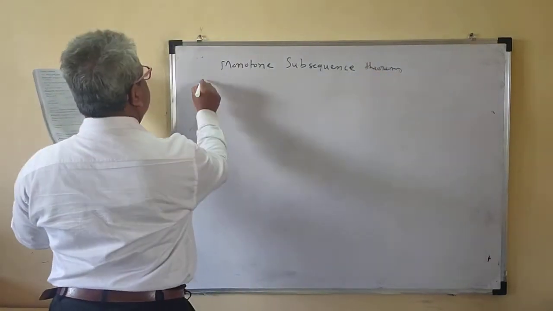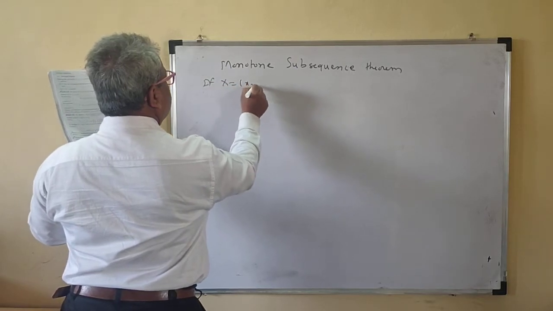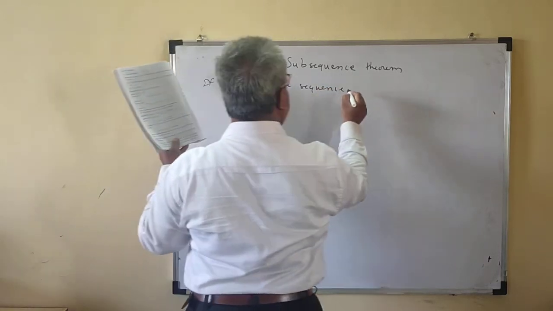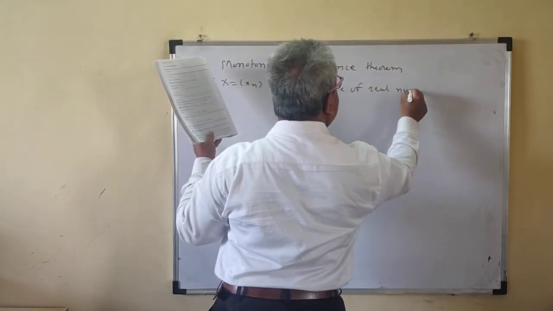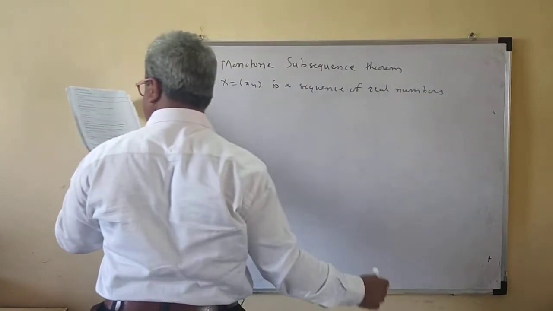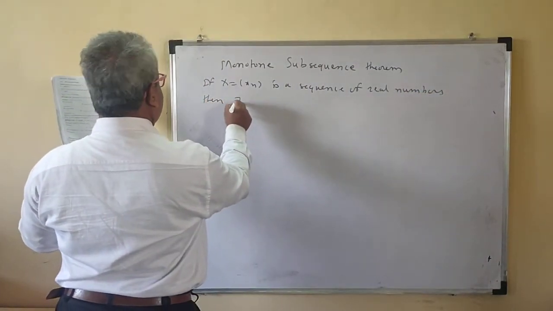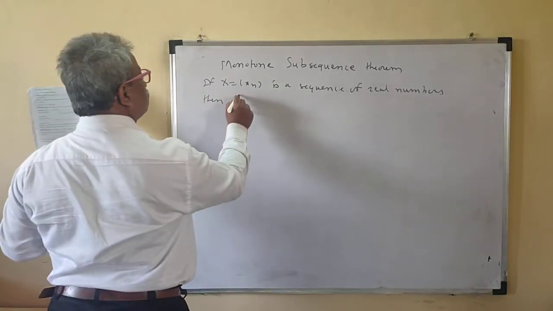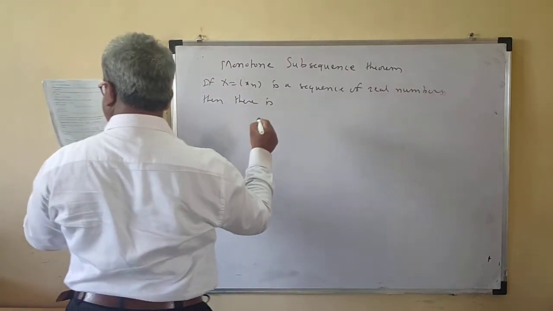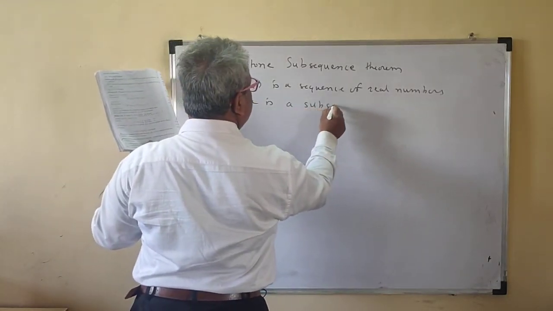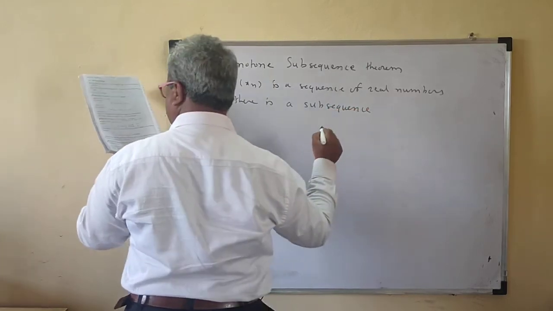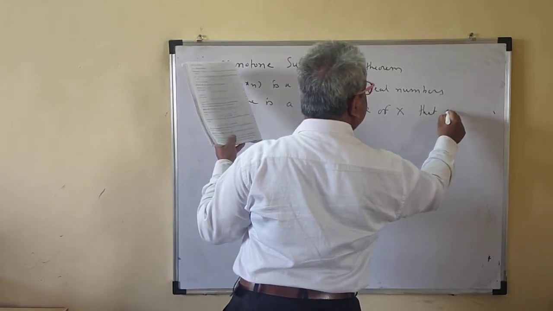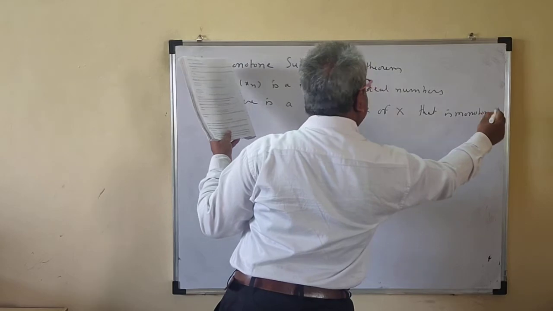Monotone subsequence theorem. If we write neatly, it says: if X = (xn) is a sequence of real numbers, then there is a subsequence of X that is monotone.